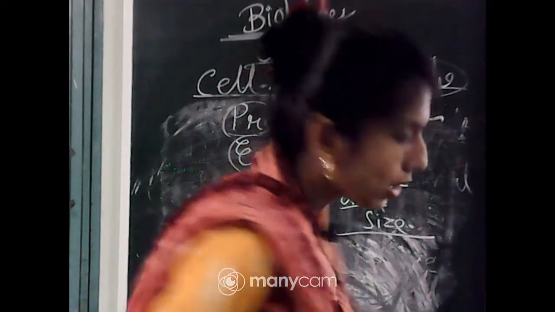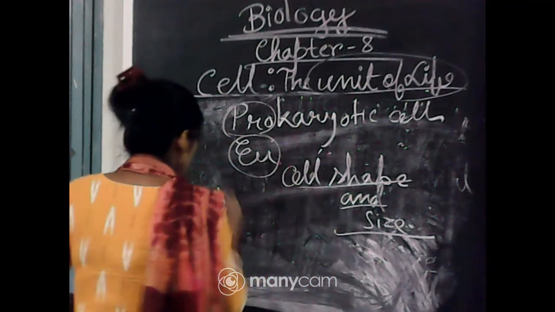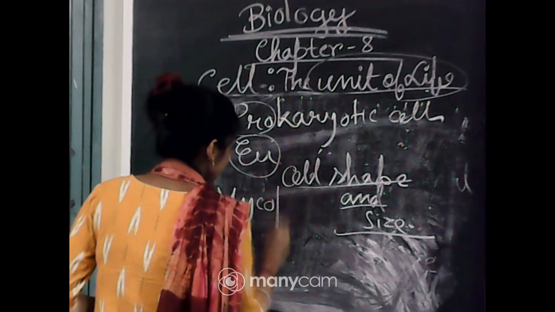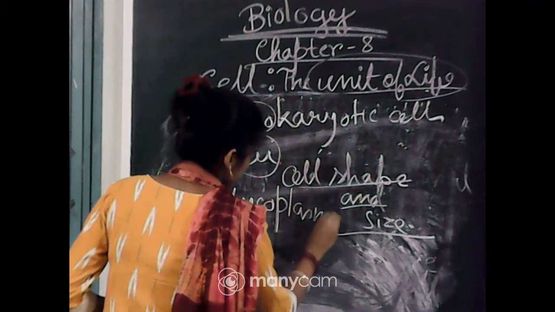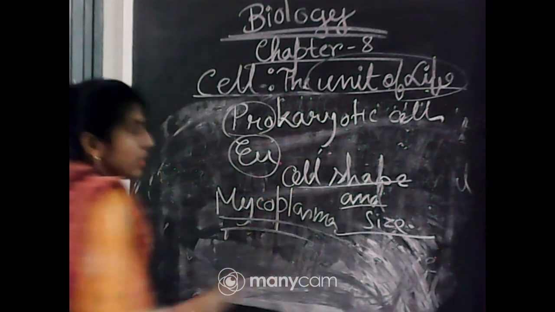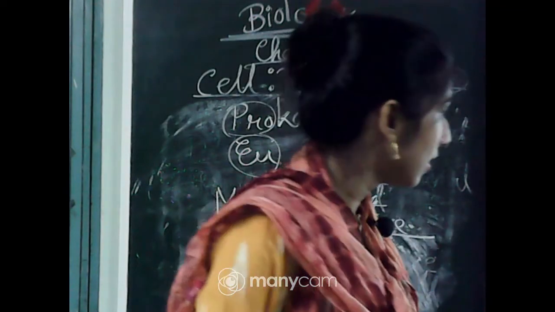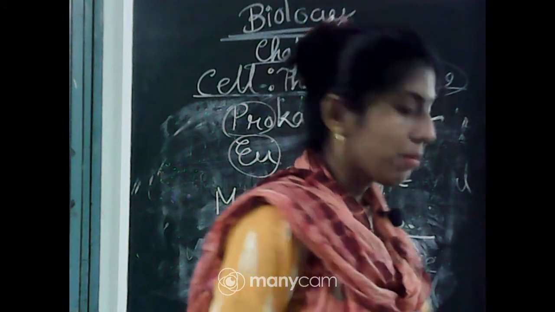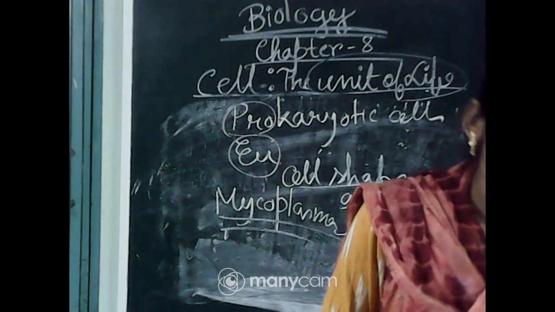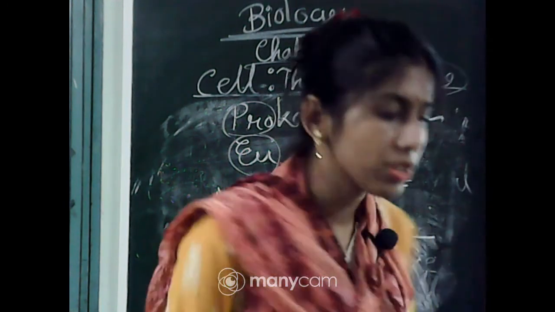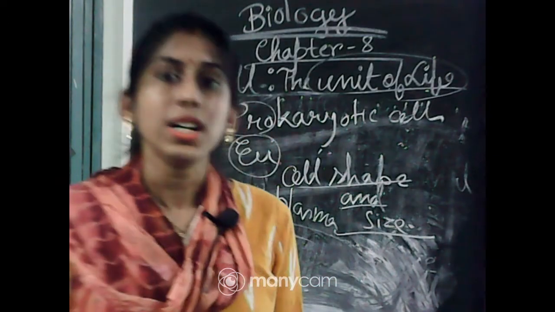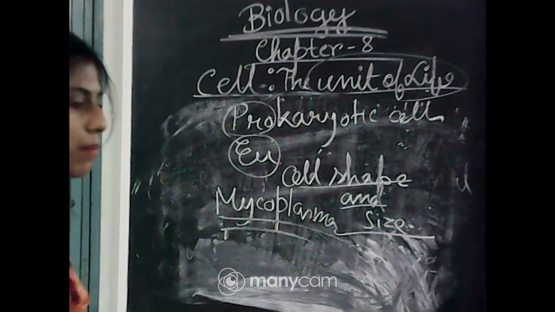Mycoplasma is the smallest cell, and it is a prokaryote. Its length is about 0.3 micrometer.